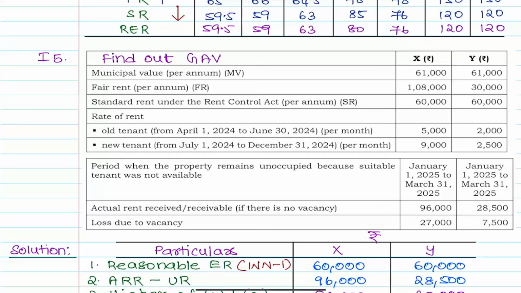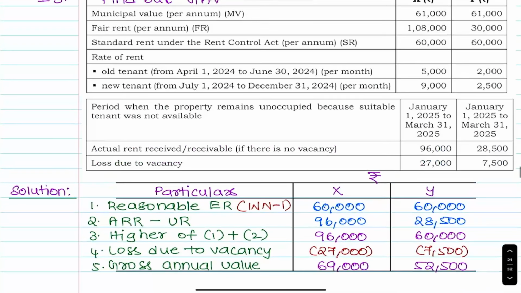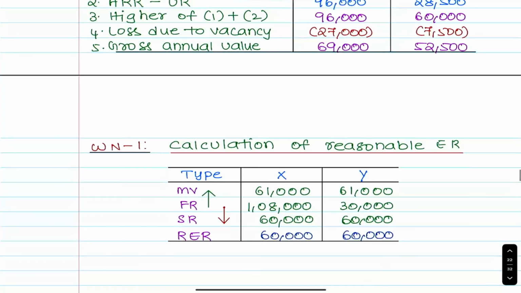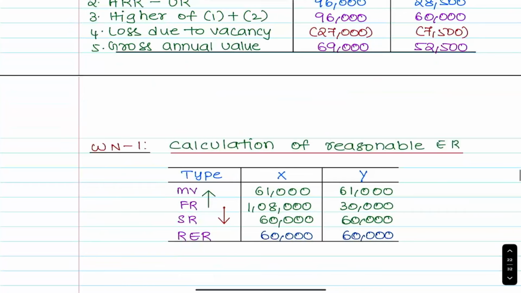First one is the common table that you need to understand. See, simple answer. First one answer is 69,000. Second one answer is 52,500. Have you got the same answer, everyone? Yes, sir. See, the calculation I have given you: 61,000, 1,08,000, 60,000.